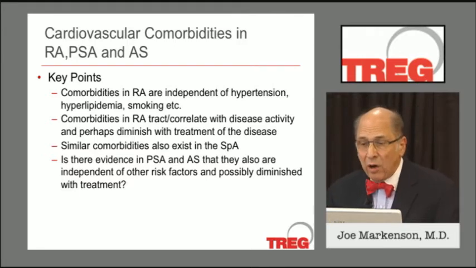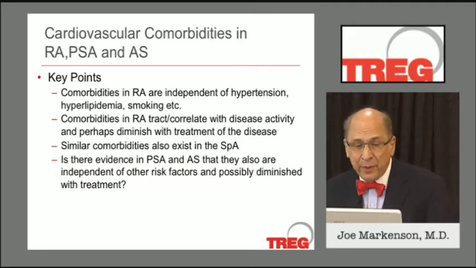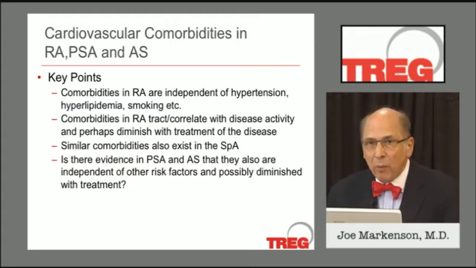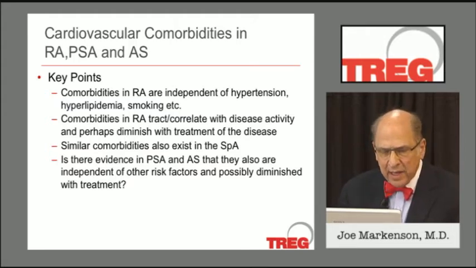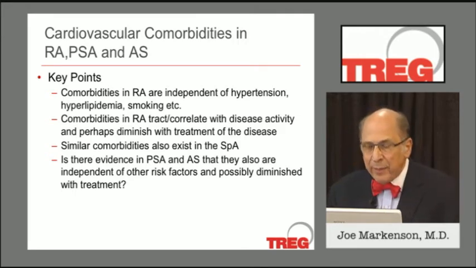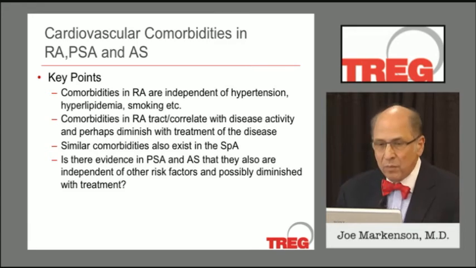Comorbidities do exist in RA patients and are independent of other risk factors such as hypertension, hyperlipidemia, and smoking. Comorbidities in patients with rheumatoid arthritis appear to track and correlate with activity of disease, and maybe they even diminish with treatment. Similar comorbidities we're finding now also exist in the spondyloarthropathies. And so there's some question about whether there's good evidence for this and are they independent of other risk factors, but I've shown you some studies which would say yes.